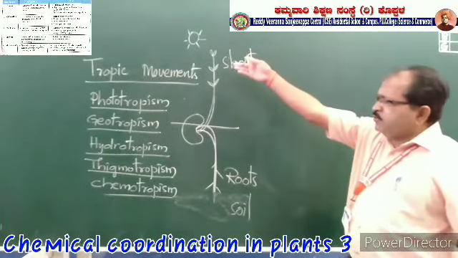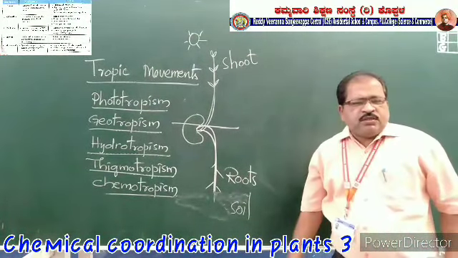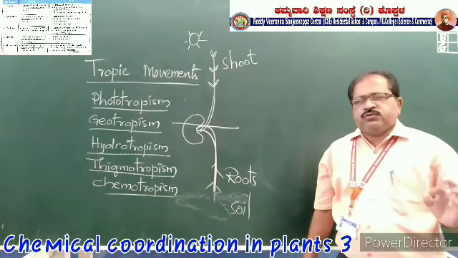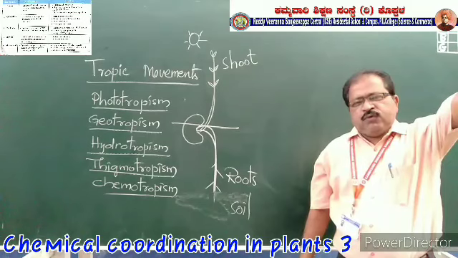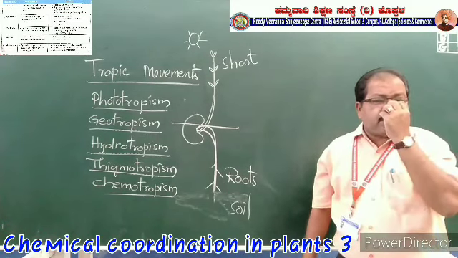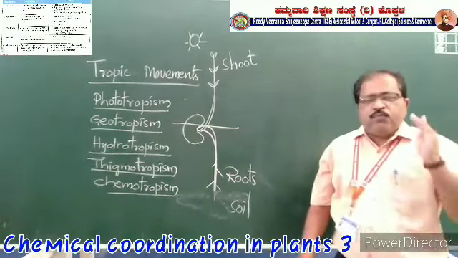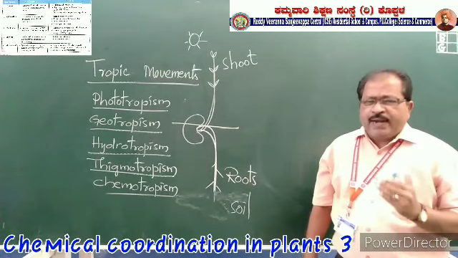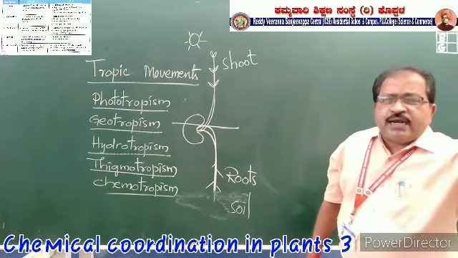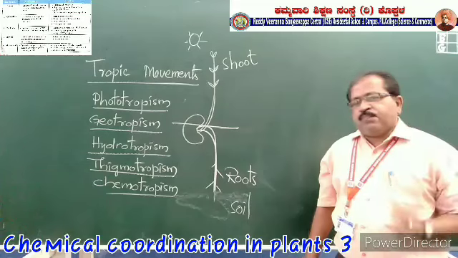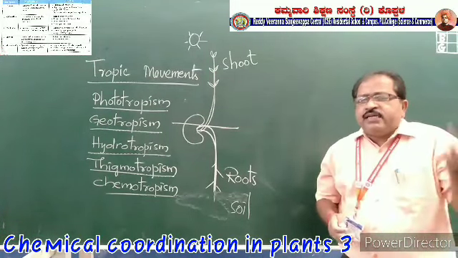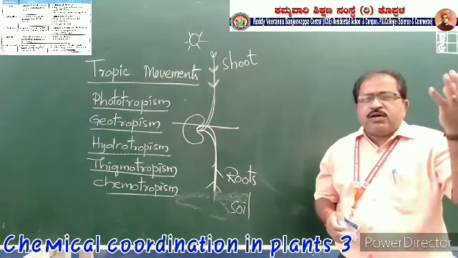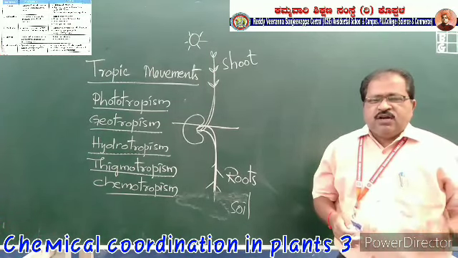Let us learn about phototropism. The movement of the shoot, the stem of the plant, towards the sunlight is called phototropism. Why is it moving towards the sunlight? Because it needs the light source for photosynthesis.